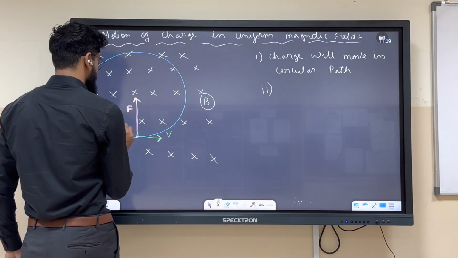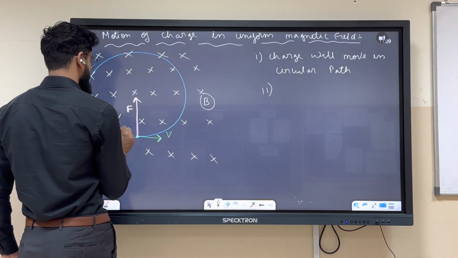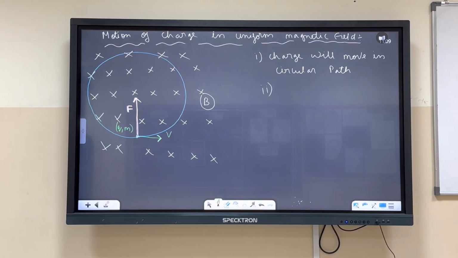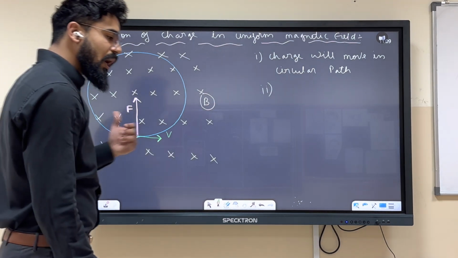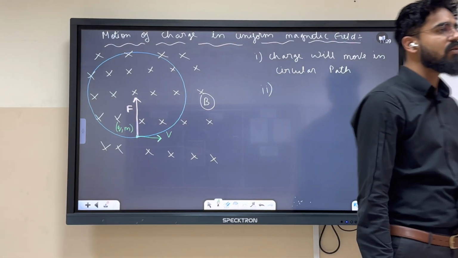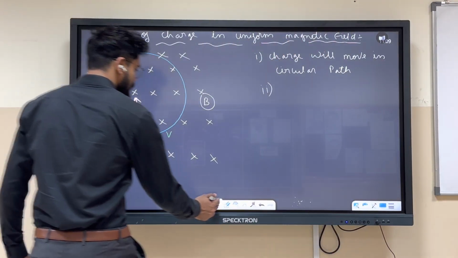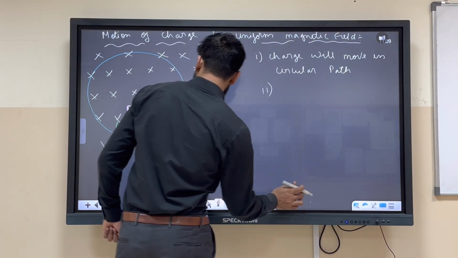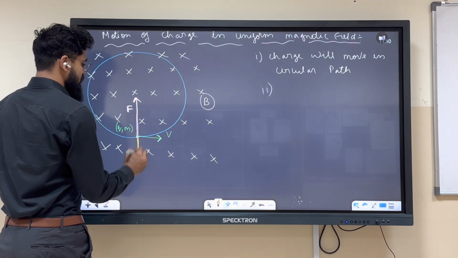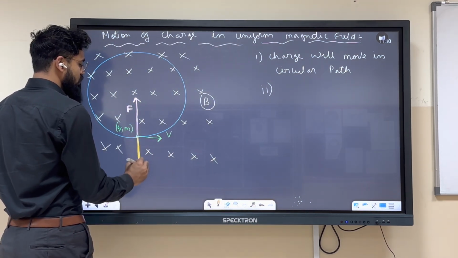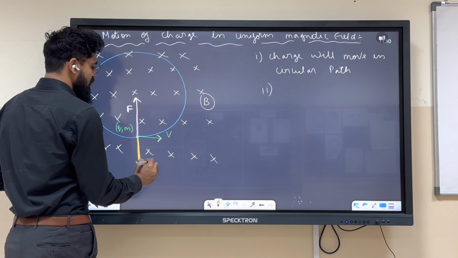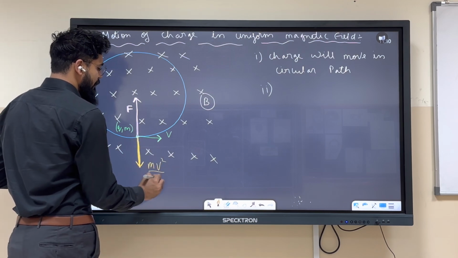If this charge is moving in circular motion, what force can you apply? One more force, that is known as centrifugal force. Can you apply it over here? So yes, you can apply one more force, which is centrifugal force, in this direction. What will be its value? mv square by r.